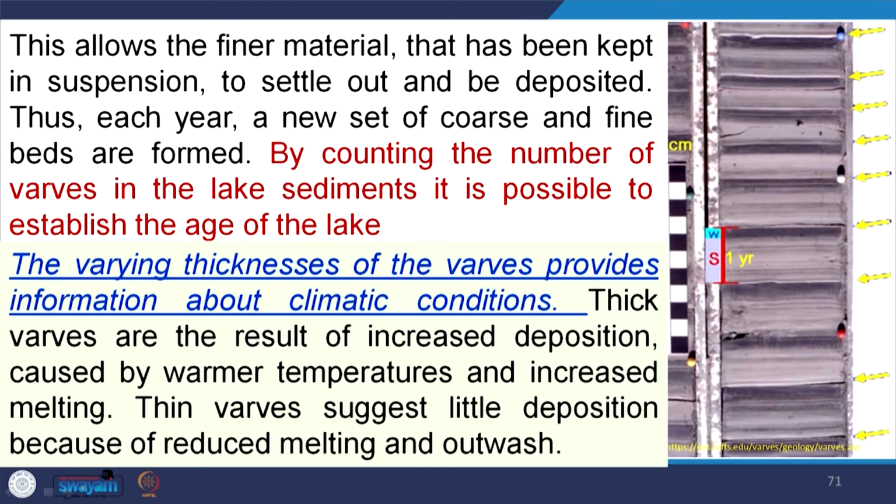For example, in this figure, this pair represents 1 year. This represents the winter and this represents the summer, and generally the summer layer is thicker as compared to the winter one, due to water scarcity in the winter. So, the varying thickness of these varves provides information about the climatic condition. Thick varves are the result of increased deposition caused by warmer temperature and increased melting. Thin varves suggest little deposition because of reduced melting of water.